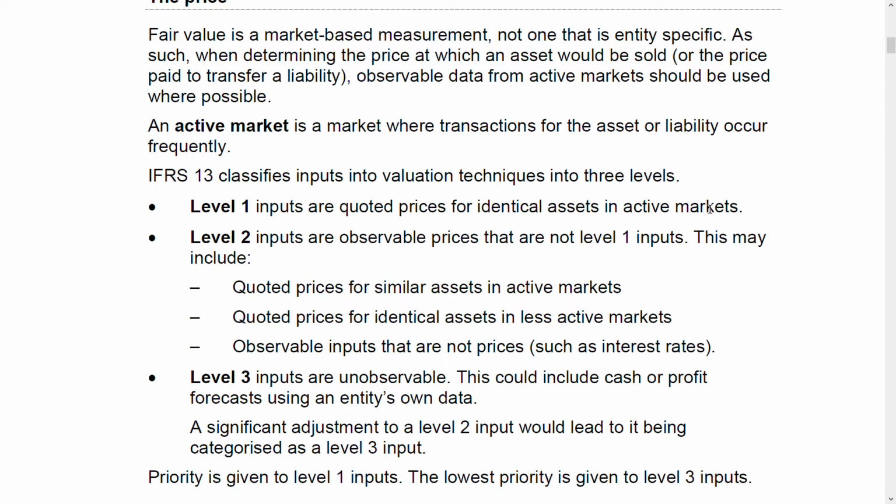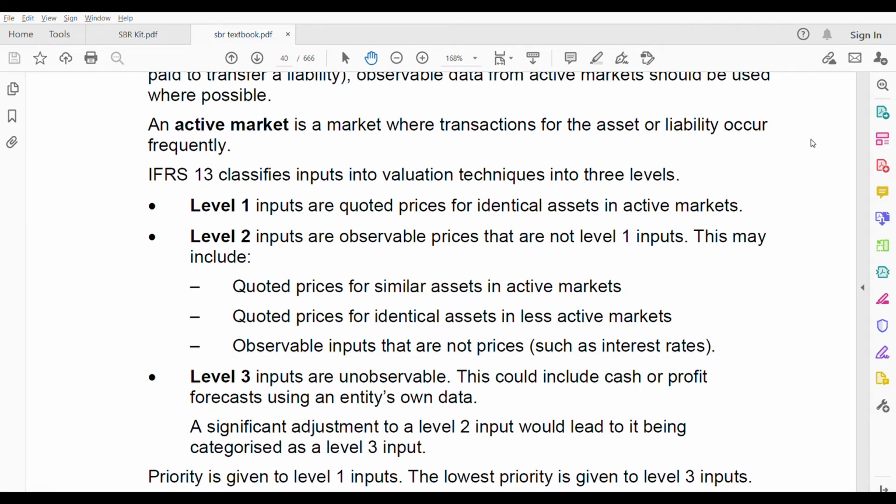Level 2 is, here inputs are observable prices, not quoted. Remember, in level 1, the inputs are quoted prices, whereas here it is observable prices, not quoted prices in level 2. The inputs are quoted prices that are not level 1 input. It should not be in level 1. If something is in level 1, then it does not come in level 2.